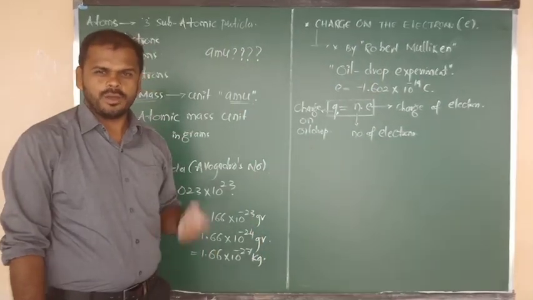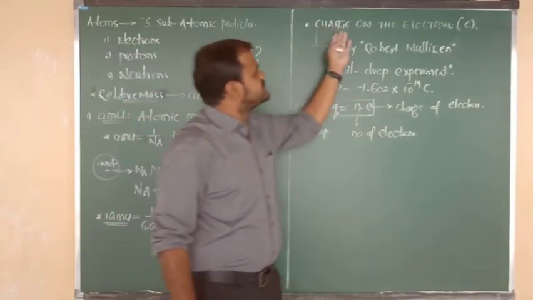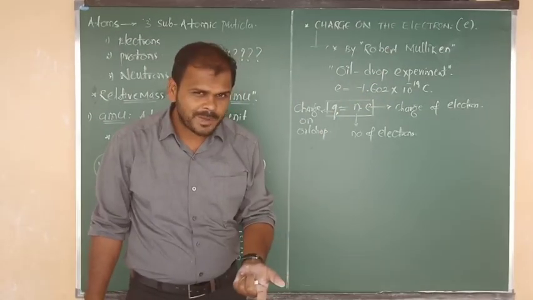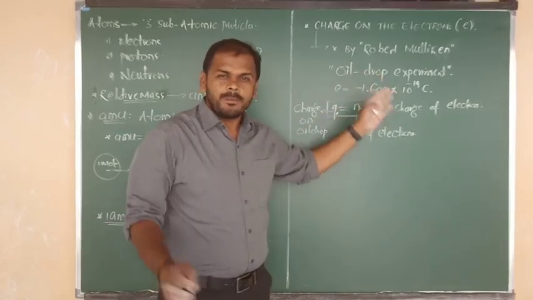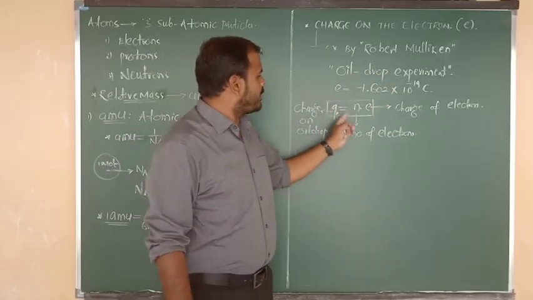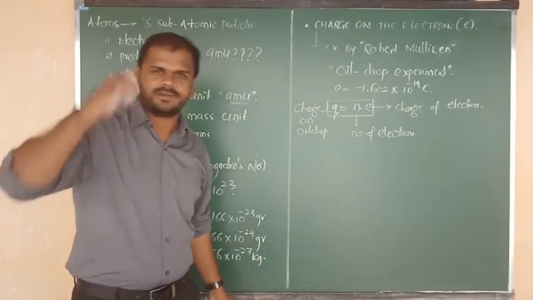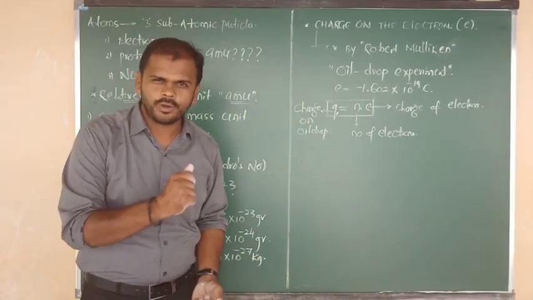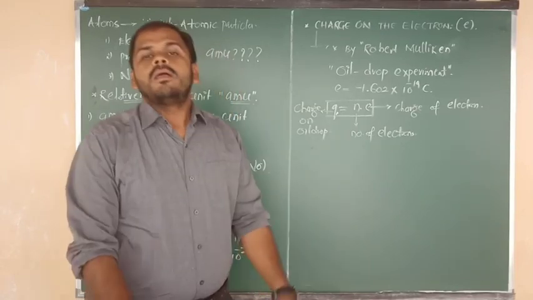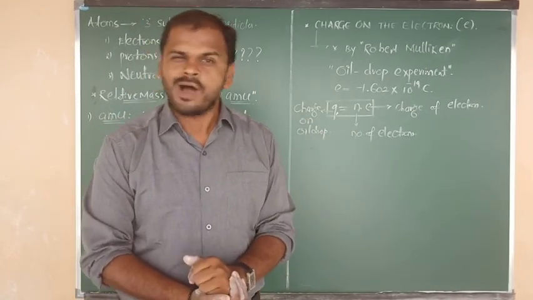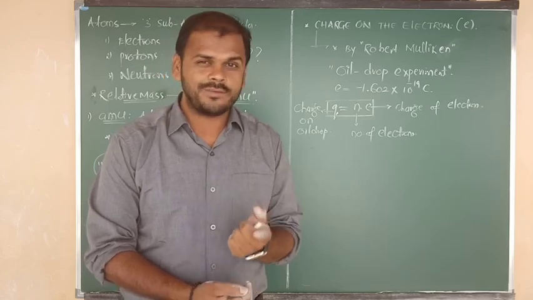So who decided the charge value of the electron? Robert Millikan. By using what experiment? The oil drop experiment. By using what formula? Q equals N into E. All three things should be fixed in our mind. Now, based on that oil drop experiment formula, I am going to give you one question.